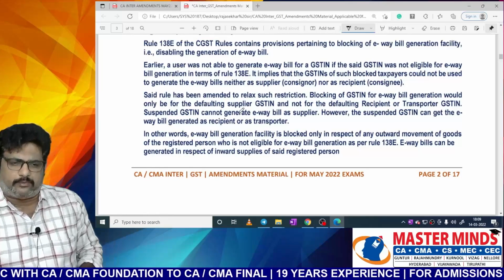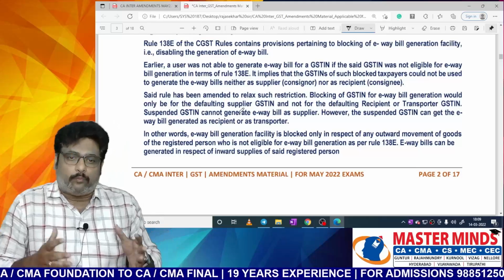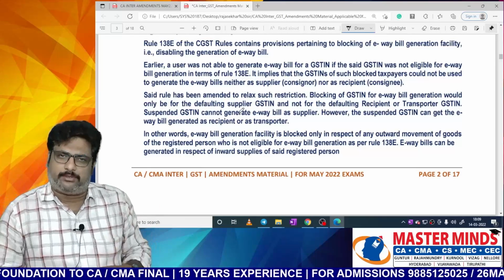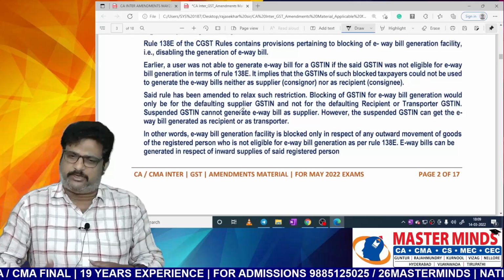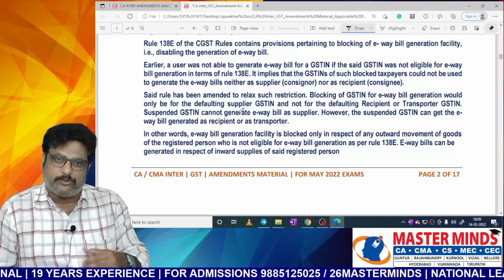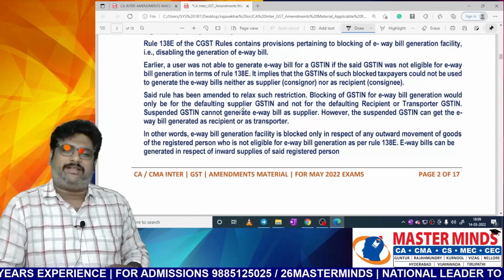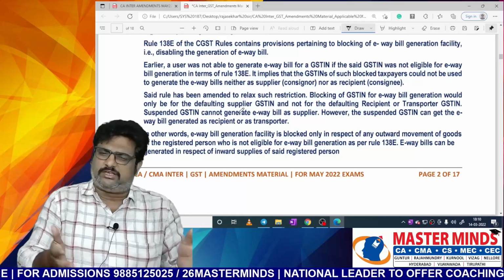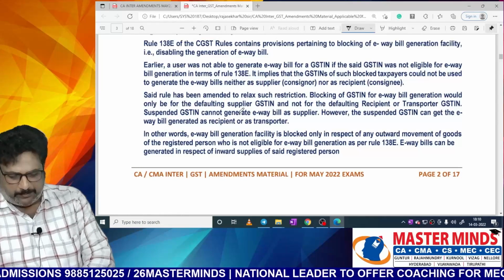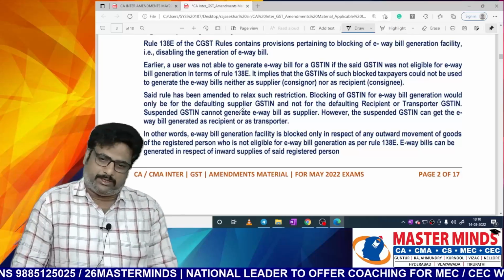So the straightforward answer is here. When your registered number is used as a supplier, that means in respect of an outward movement of the goods from your side, then only you are not eligible to generate the e-way bill. When you are part of that particular physical movement, either as a recipient or as a transporter, then e-way bills can be generated.